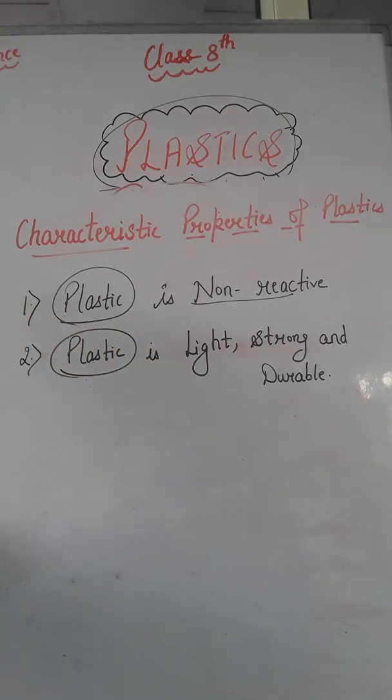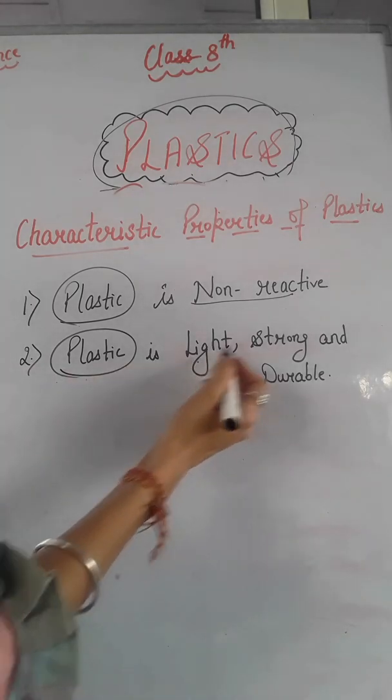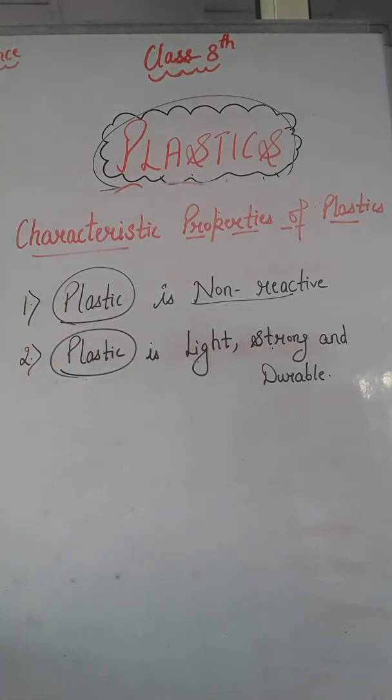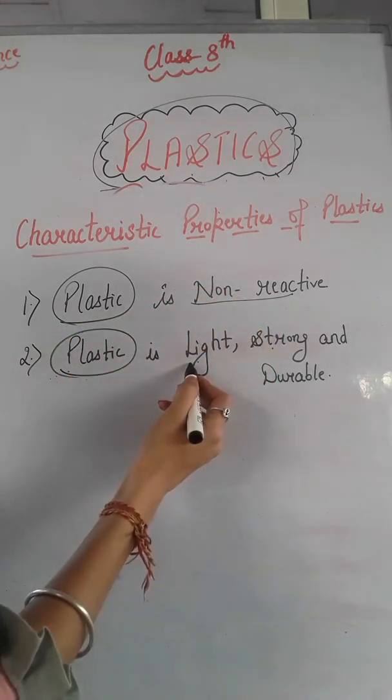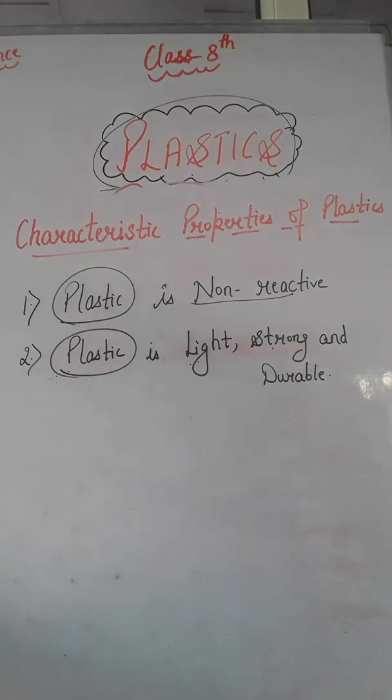What are the advantages of using a plastic container? Because plastic is very light, strong and durable. The buckets that are made up of metals are heavy in weight, right? And they are reactive in nature. So plastic is light in weight, strong and durable. That's why most of the containers or buckets are made up of plastics.